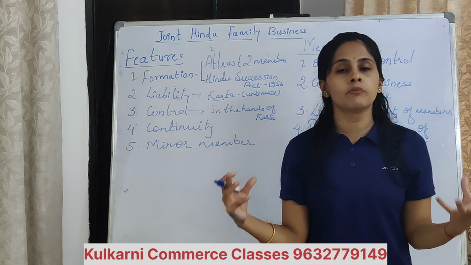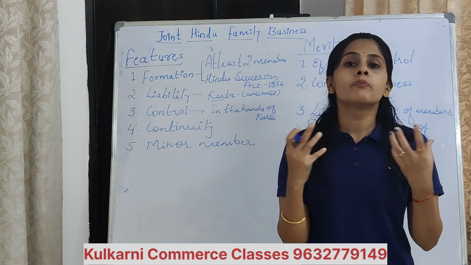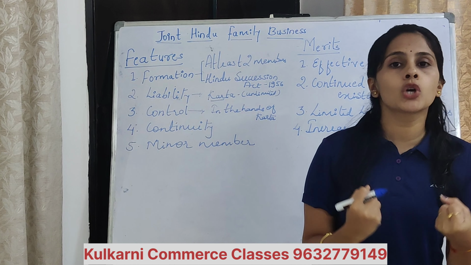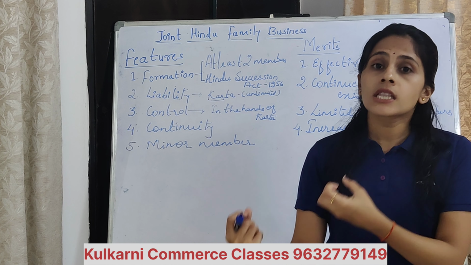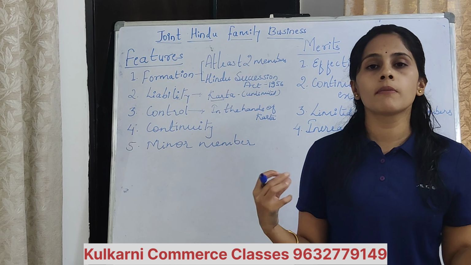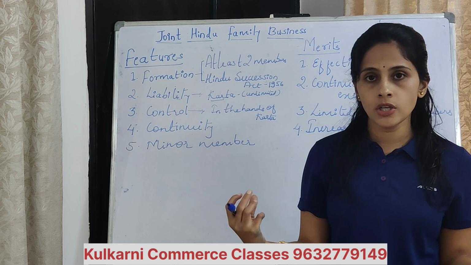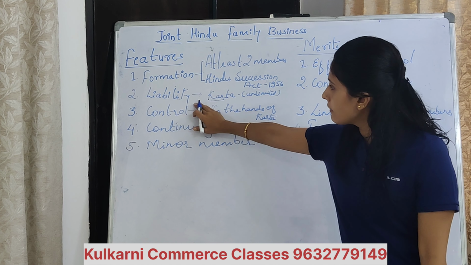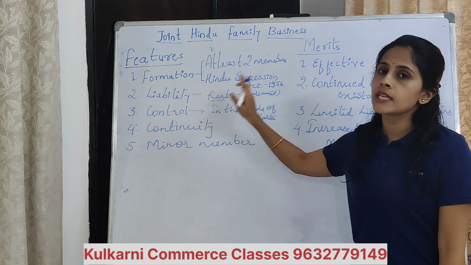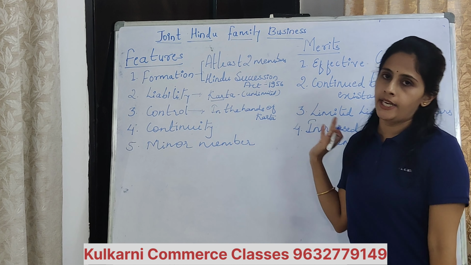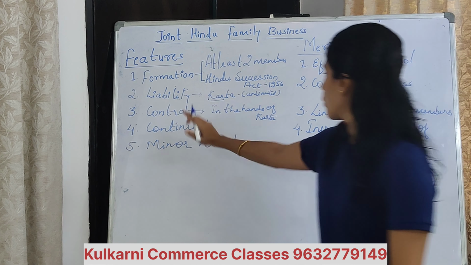If there is a debt in the business and the business properties are insufficient to cover the debts, then karta's personal property will be covered, but not other members' property. Understood? This is called liability. In case of liability in Hindu undivided family, you have to write karta's liability is unlimited, but liability of other members is limited.